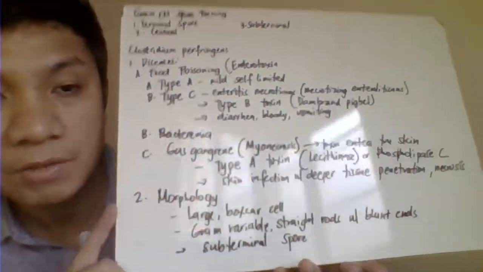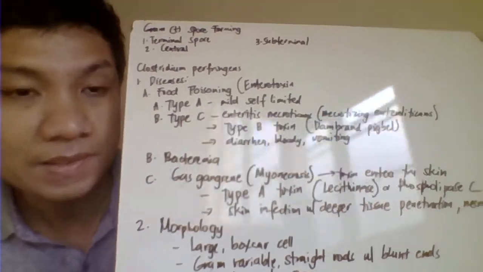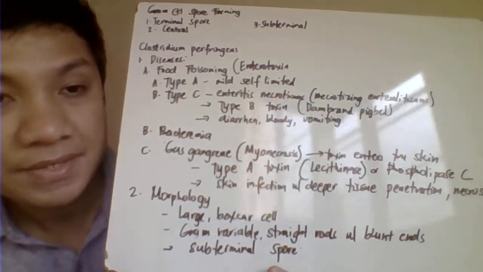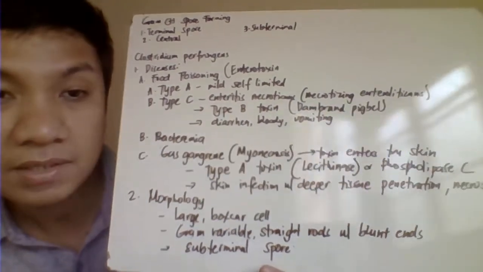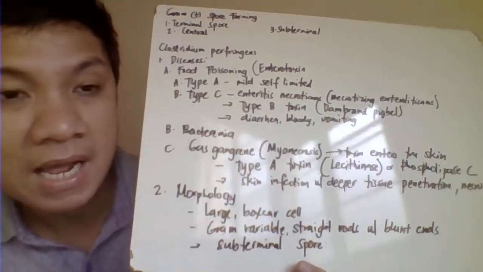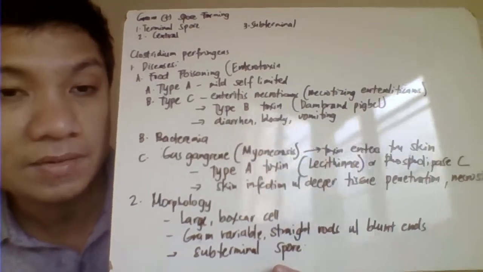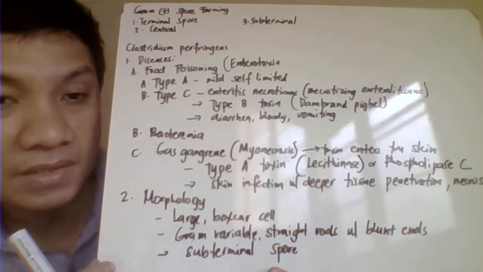So we start the discussion with the different individual species, beginning with the spore-forming gram-positive bacilli, which includes your Clostridium species. As to the spores, we can classify them by location. They can be terminal, at the terminal end, subterminal, which is before the terminal, and central, when the spores are in the middle. So first, we have your Clostridium perfringens.